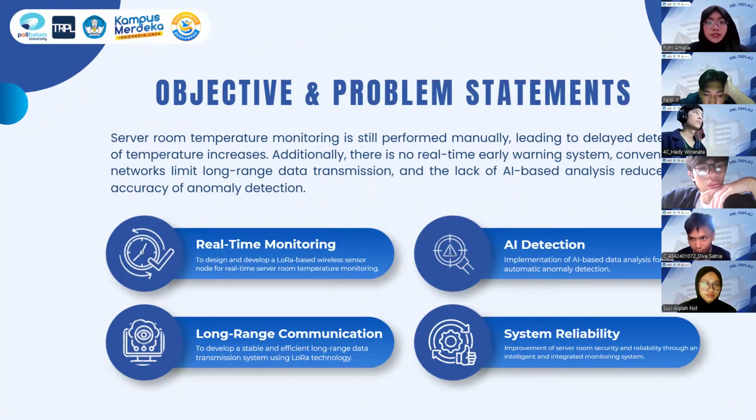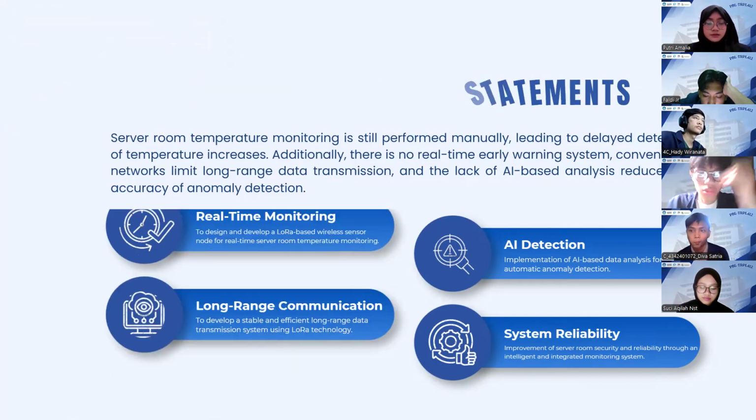Alright, first I will explain the objective and problem of our project. Currently, server room temperature is checked manually, so it may take longer to detect problems. Also, there is no real-time warning system. The communication range is limited and AI is not used to detect anomalies. Therefore, our project aims to provide real-time monitoring, long-range communication using LoRa, AI-based anomaly detection, and a more reliable monitoring system. Next slide, please.